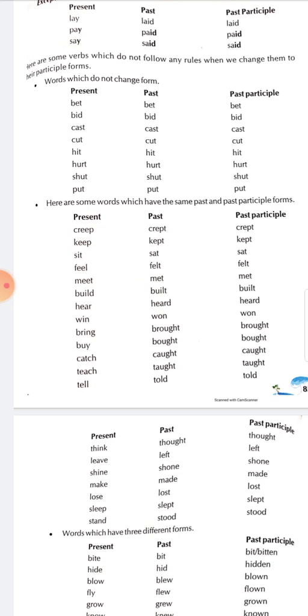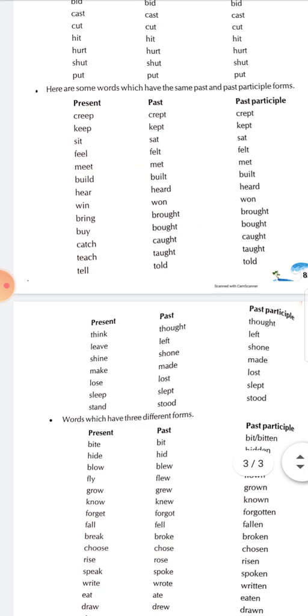Sometimes you will see that the verb does not change at all. Like bed, bed, bed, cast, cast, cast, cut, cut, cut. These will not change. But sometimes it is changing. See, creep, crept, crept. So the past and past participle forms are the same. The present form is different, but crept, crept, the past and past participle forms are the same. Think, thought, thought. Leave, left, left. Like this.